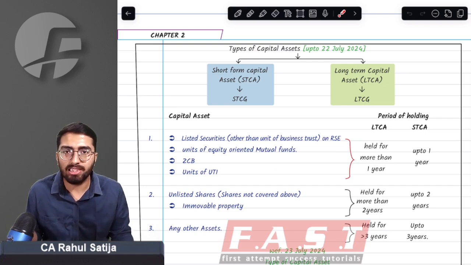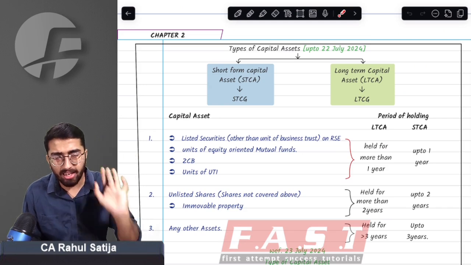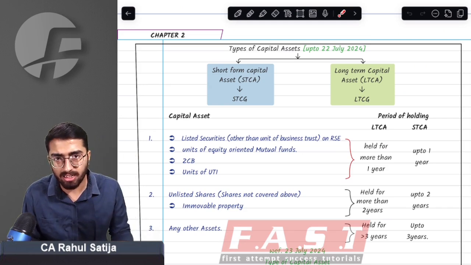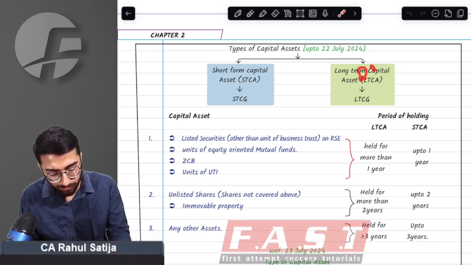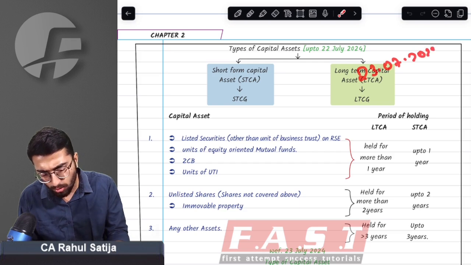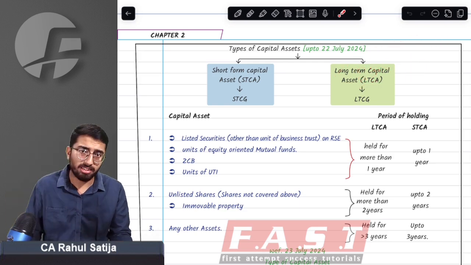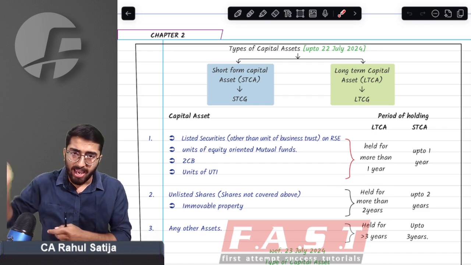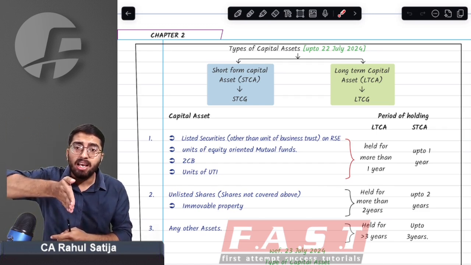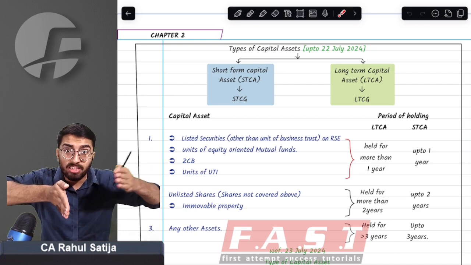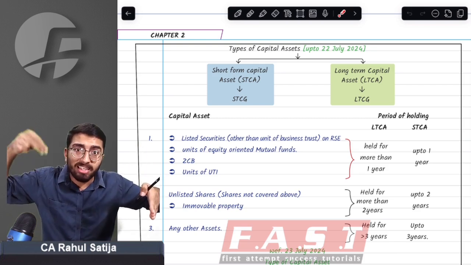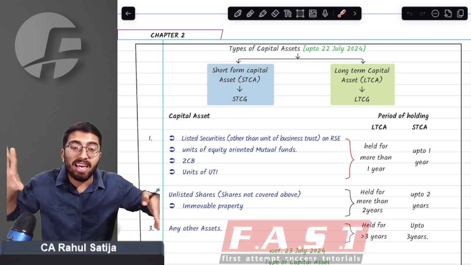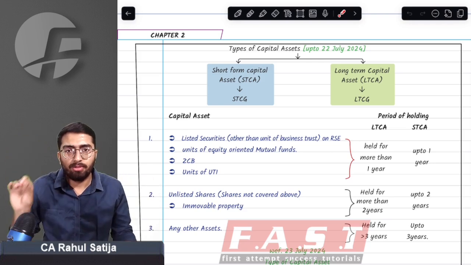Before understanding any change in the capital gain chapter, you first need to understand that every change in this chapter is done in the middle of the year, that is, on the budget date. You just need to remember this budget date throughout your income taxation. Any change done on this budget date will apply prospectively. That means the change will apply with effect from that date. So whatever provisions were applicable before that budget date will apply as they are.